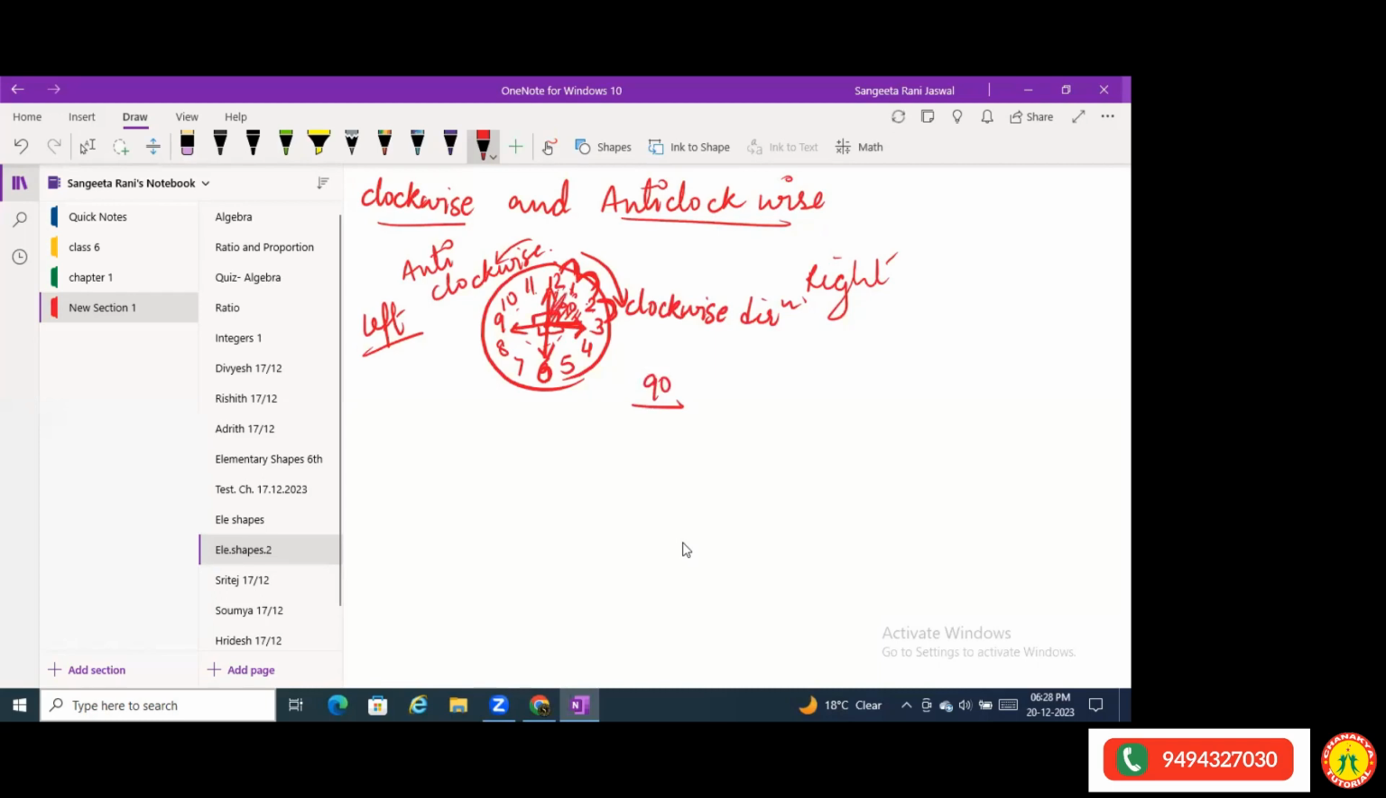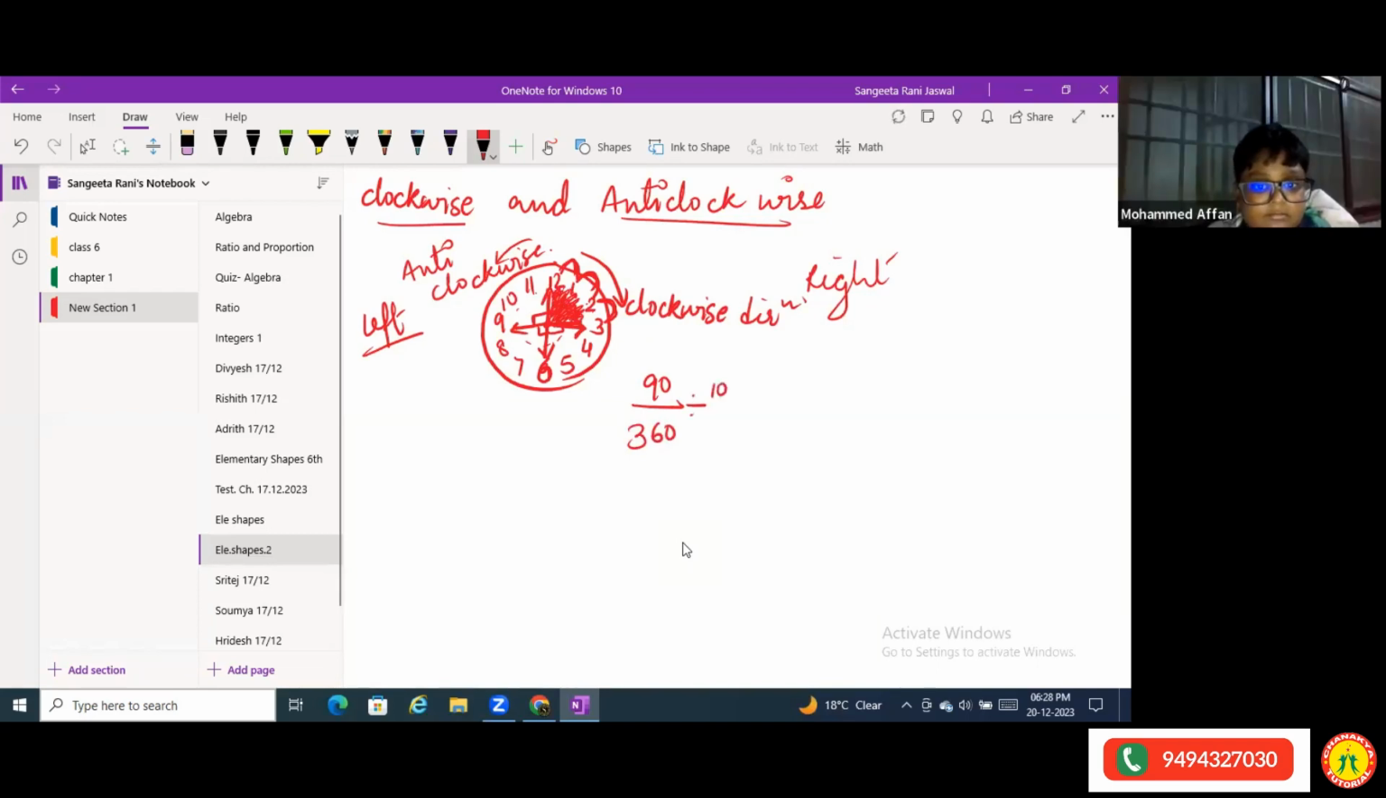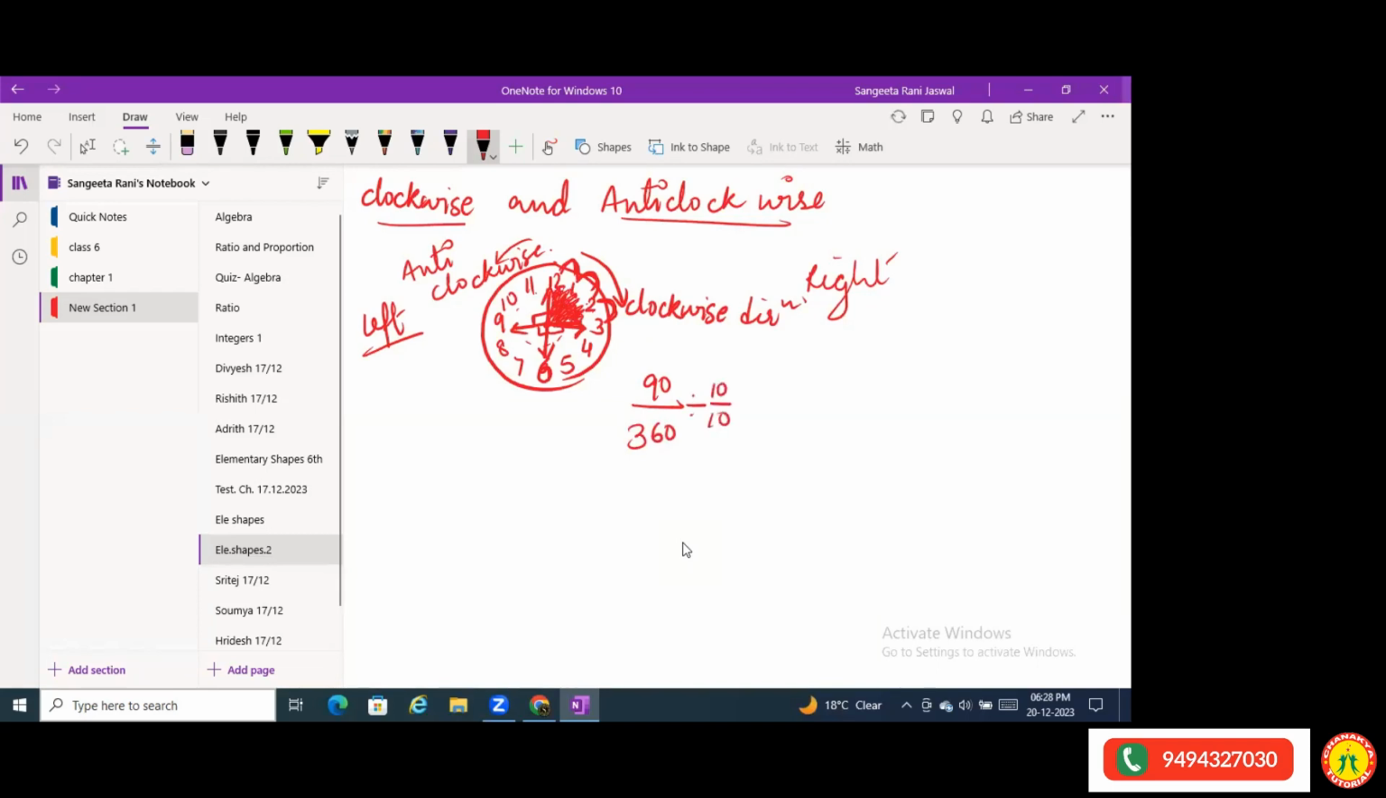Now, if I take this 90 degrees here, this much portion, the colored part, is 90 degrees and the whole is 360 degrees. So 90 by 360 will give me what? 90 divided by 360. I divide this by 10.